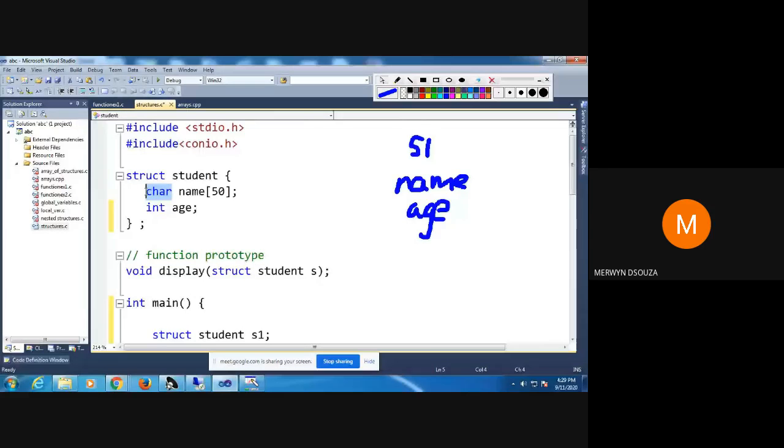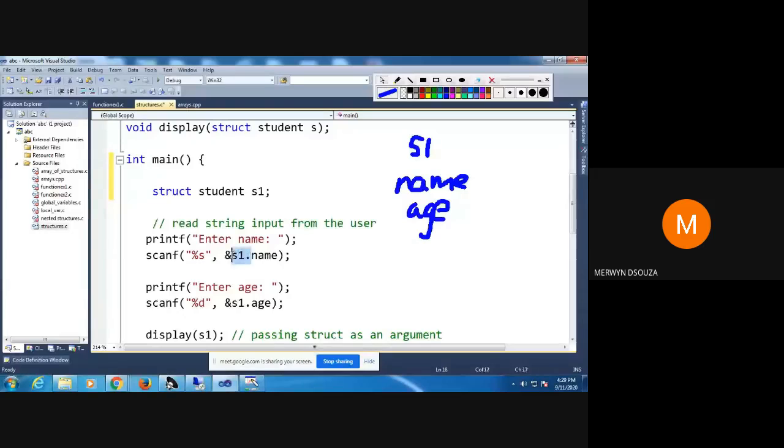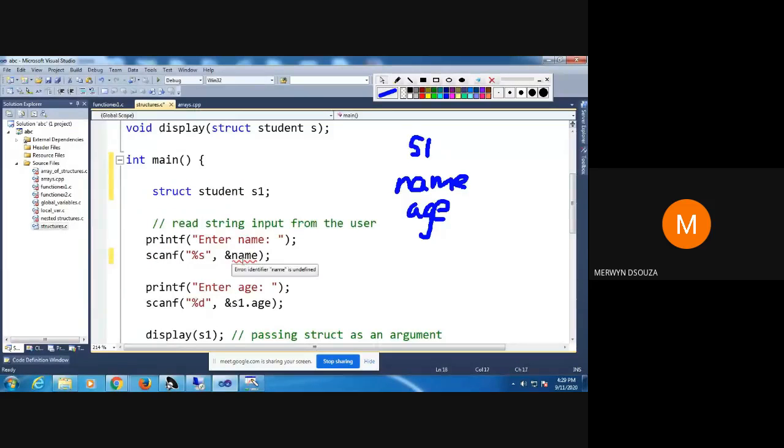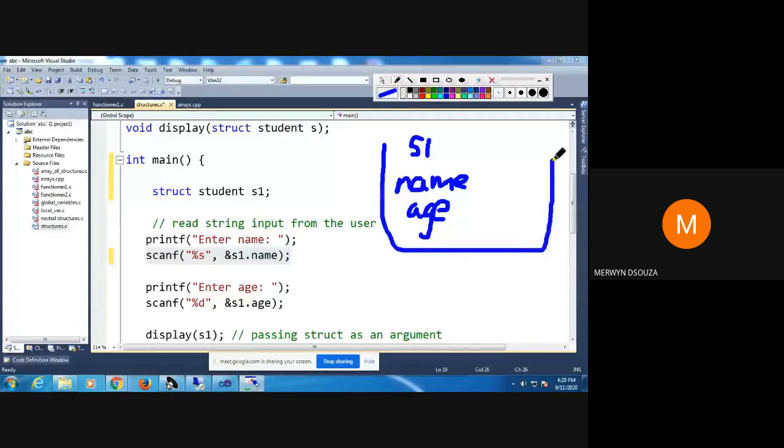Have you understood? You cannot do it like this. You will get an error because it's a member of a structure. Whenever you're accessing a member of a structure, use a variable name, S1, whatever variable you have declared, S1 dot, and then you access the member. So when you take the input, it will get stored here. This is the memory allocated for S1.